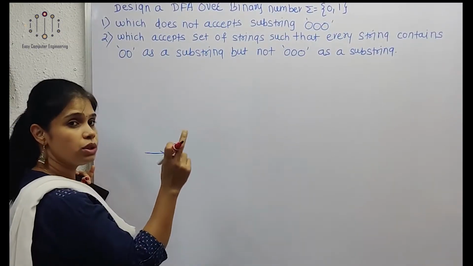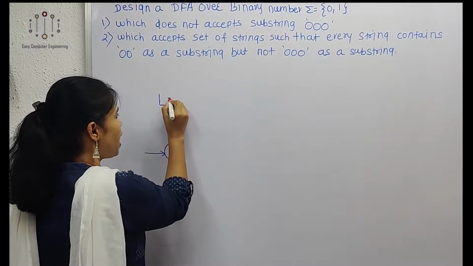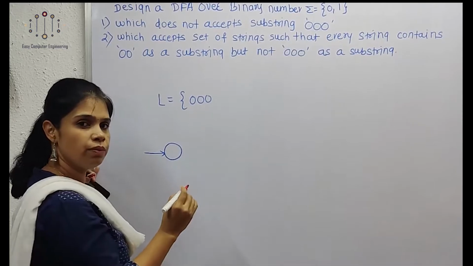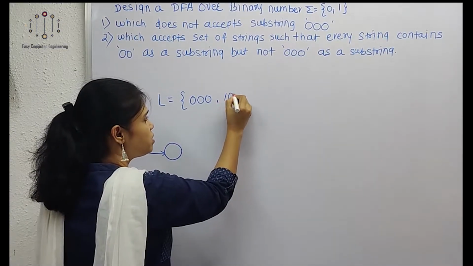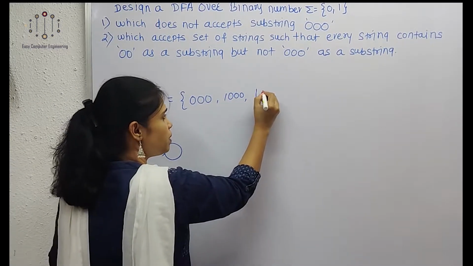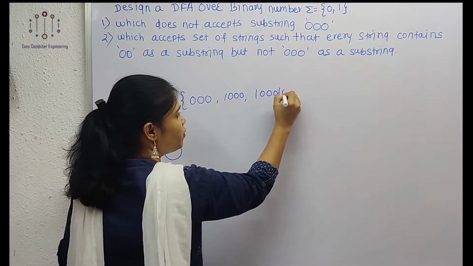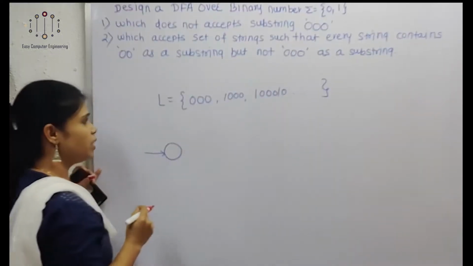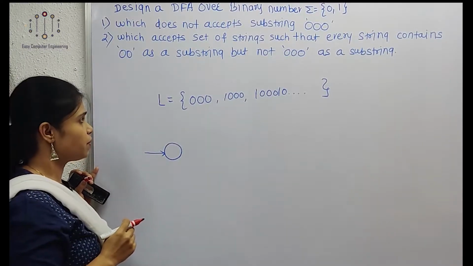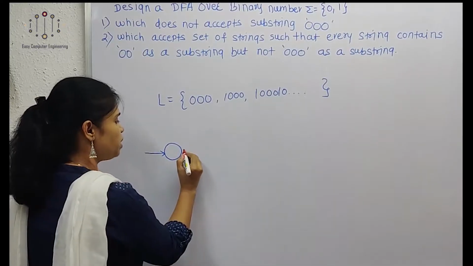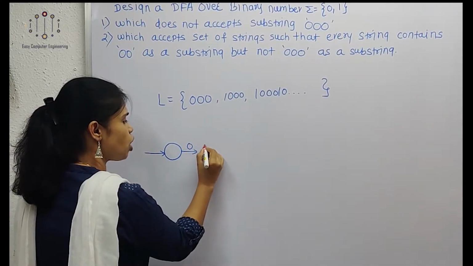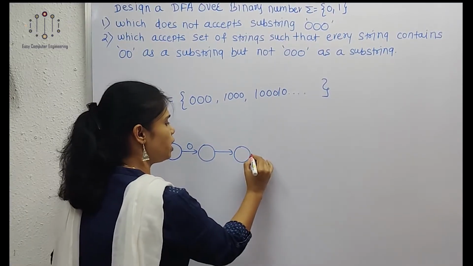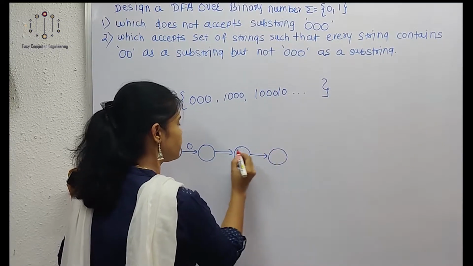So 0 0 0 is a substring. My language will have minimum string 0 0 0, then 1 0 0 0 is also possible. Like this we will show our language with these strings. Now the minimum string is 0 0 0, so how many states are required? Total states required are 4. So we will show this like this.